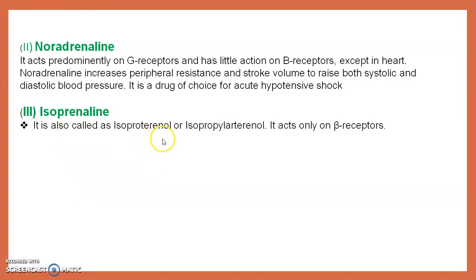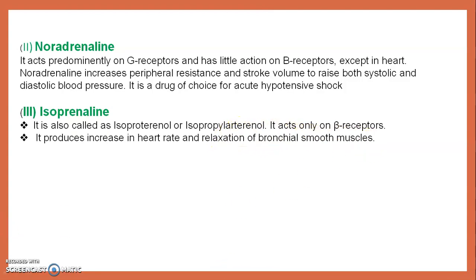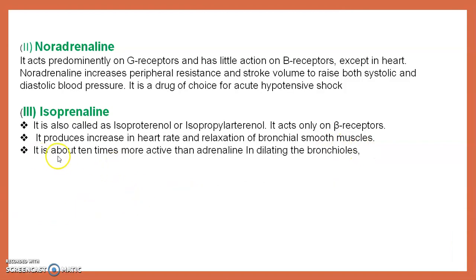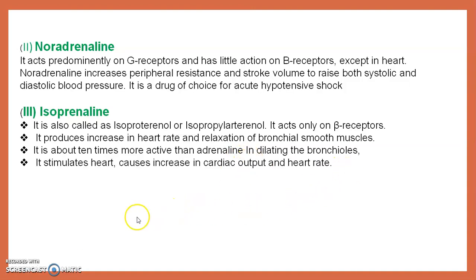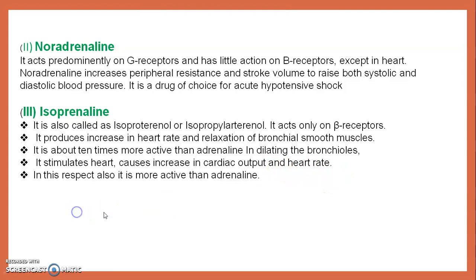It is also called isoproterenol. It acts on the beta receptor. It produces an increase in the heart rate and relaxation of the bronchial muscle. It is about 10 times more active than adrenaline in dilating the bronchioles. That means it is more effective than adrenaline. It stimulates the heart, causing an increase in cardiac output and heart rate. In this respect also it is more active than adrenaline.